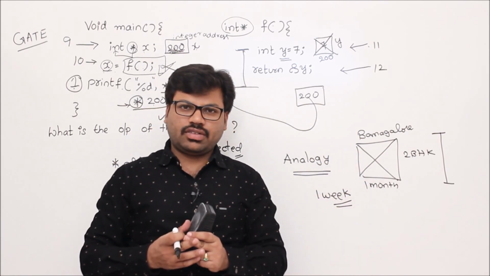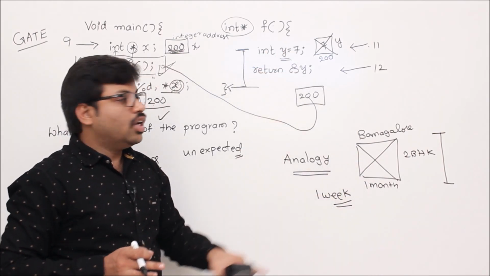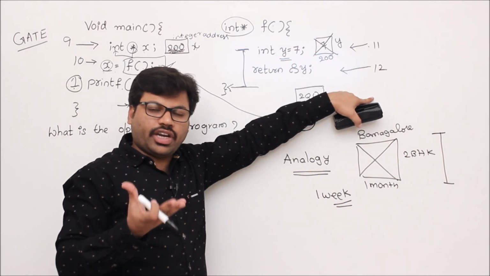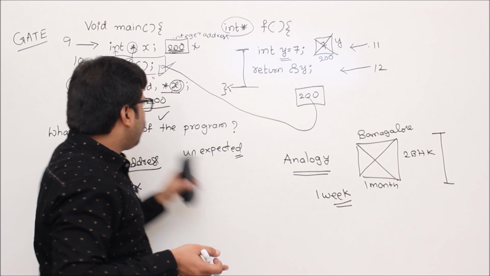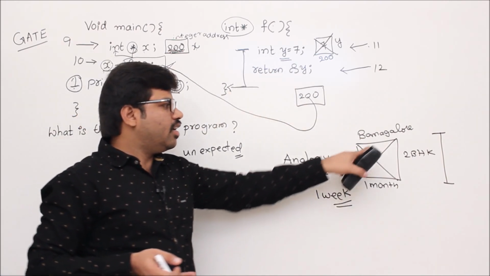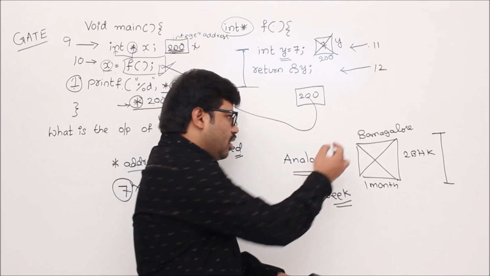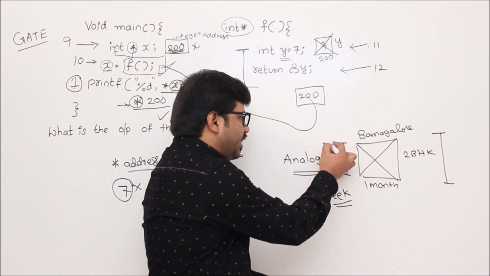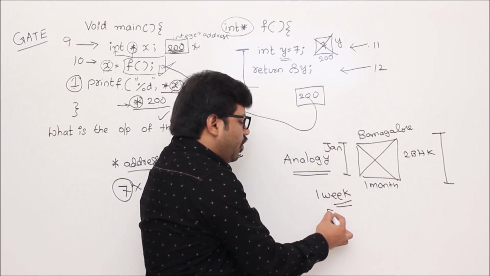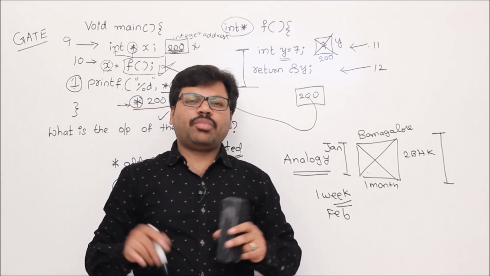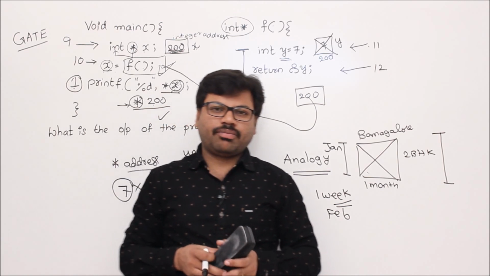What happens? It is like the same thing you're doing. You have taken a house at 11 o'clock to 12 o'clock. That is what you can do, you can't do more than that, and at 1 o'clock you are accessing it. It's like taking one house for rent for 1 month, this entire January month. Then in February month again you are accessing it, but already you vacated it. What happens? Think about it.